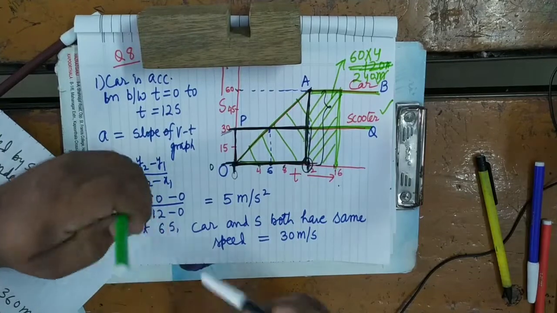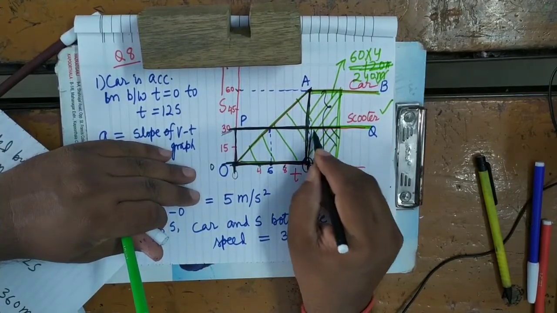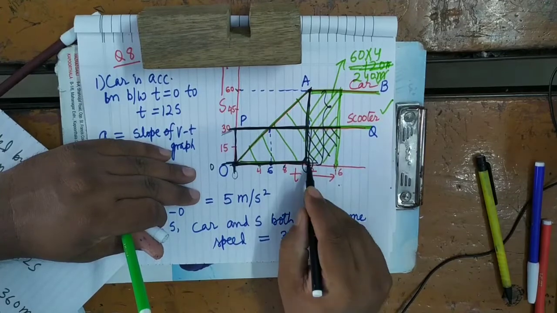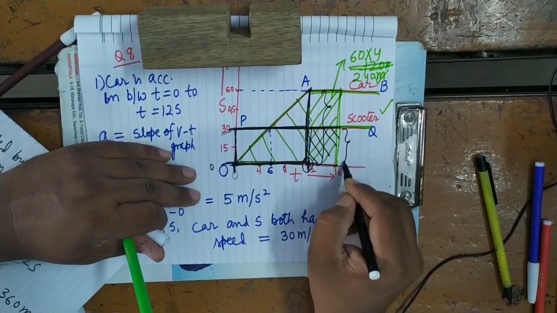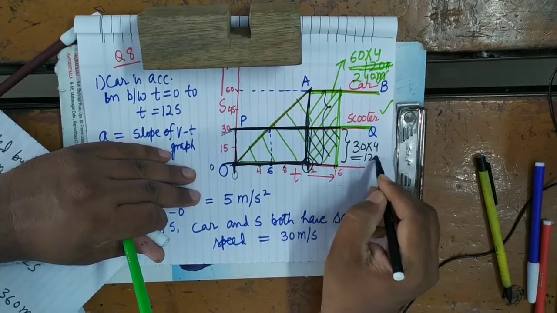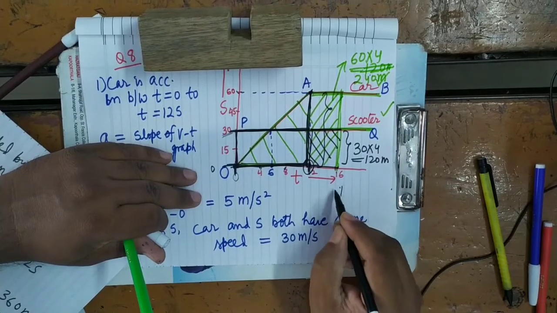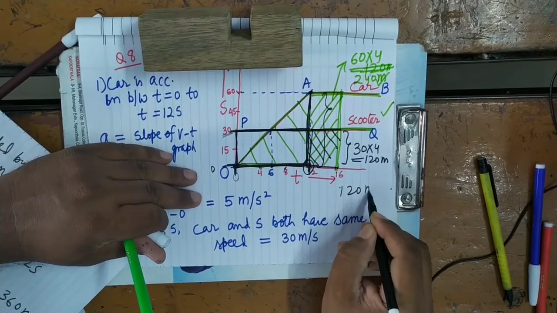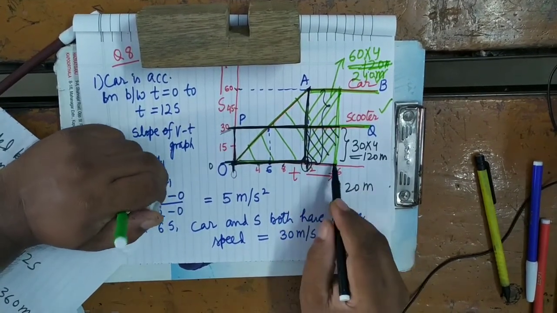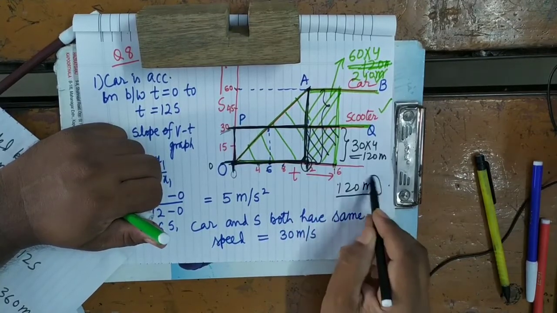And how much distance is the scooter traveling in the next 4 seconds? It is equal to this area. This is 4 and this thing is 30. 30 into 4 equals 120 meter. So what is the difference? 240 minus 120, that is 120 meter. So the difference of distances in the next 4 seconds is 120 meter.